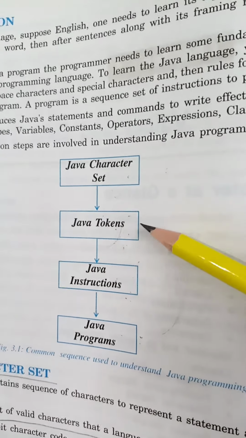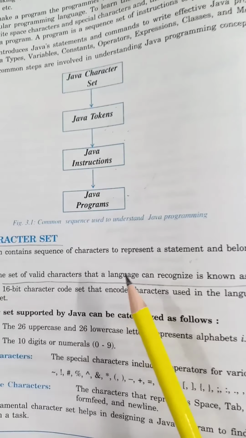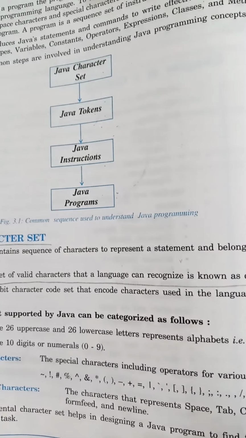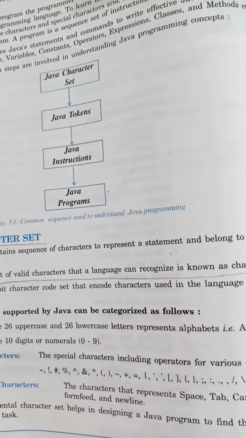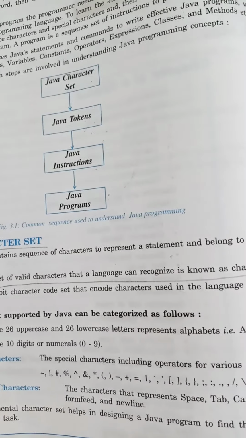So, Java character set. A Java program contains a sequence of characters to represent a statement. A program contains a set of statements, and a set of characters is used to represent a statement. How you can write a statement using different sets of characters.